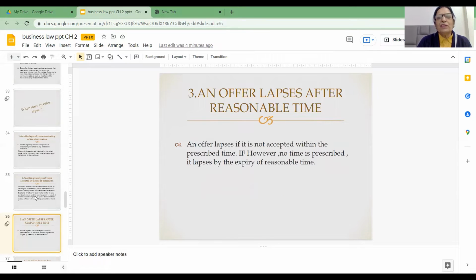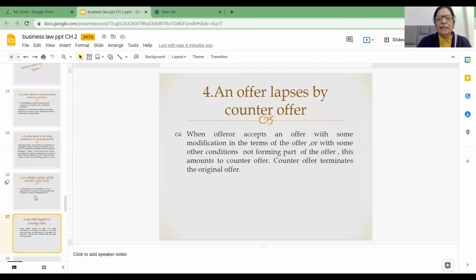Now the third point is an offer lapses after reasonable time. So friends, an offer must be accepted within the specified time or reasonable time. If the reasonable time is over, then also the offer will lapse. So friends, reasonable time has not been defined under ICA 1872. So it depends upon the circumstances of each particular case.